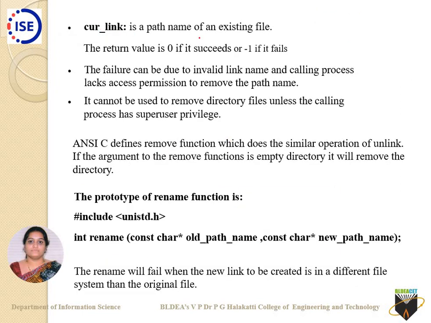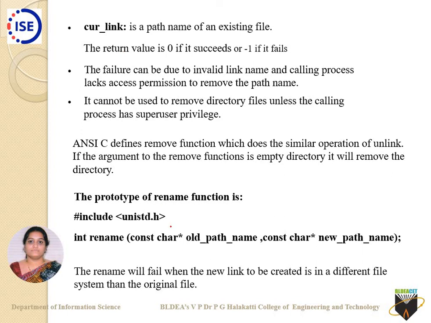Current link is a path name of an existing file. The return value is 0 if it succeeds, -1 on failure. Usually the failure can be due to an invalid link name that you are specifying, or the calling process lacks access permission to remove the path name. It cannot be used to remove directory files unless the calling process has super user privilege, as with unlink.